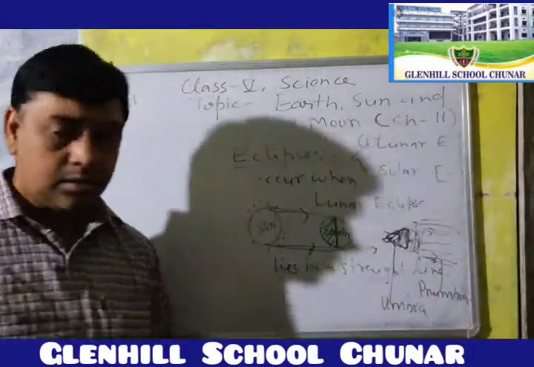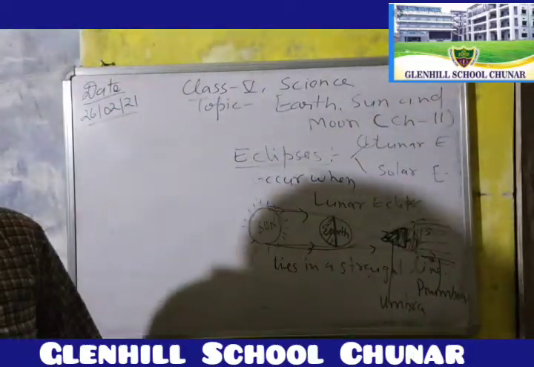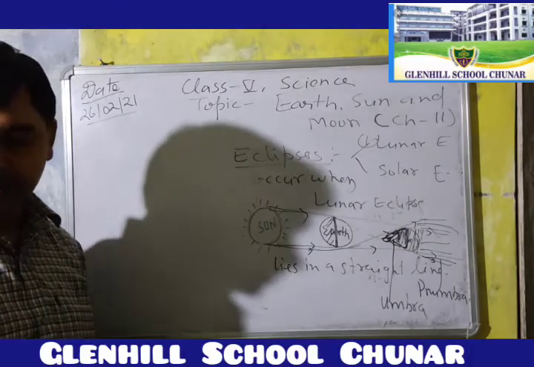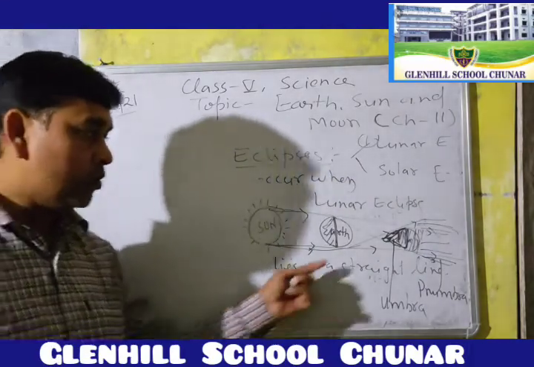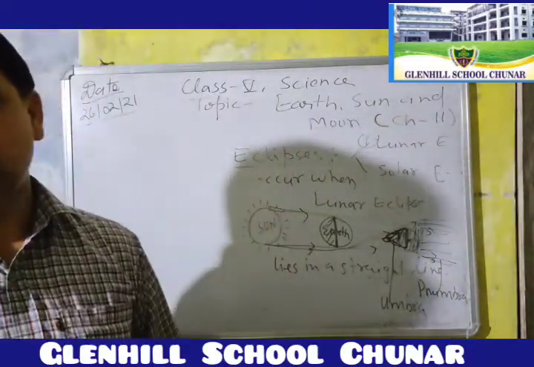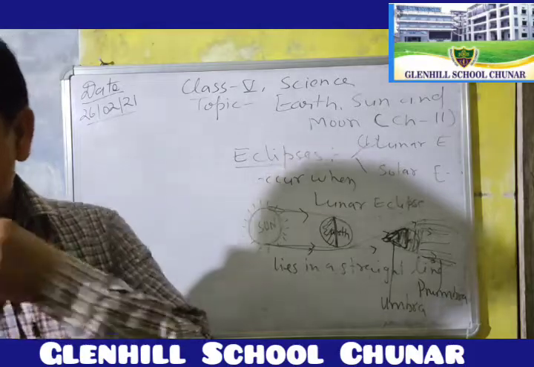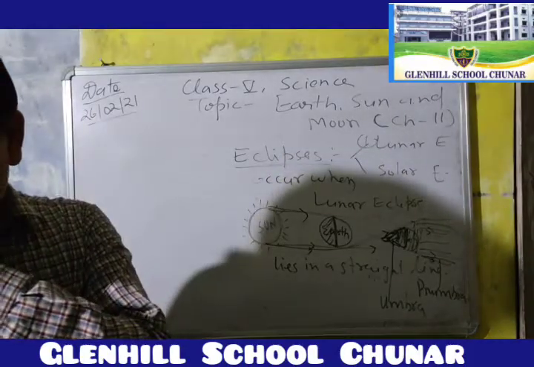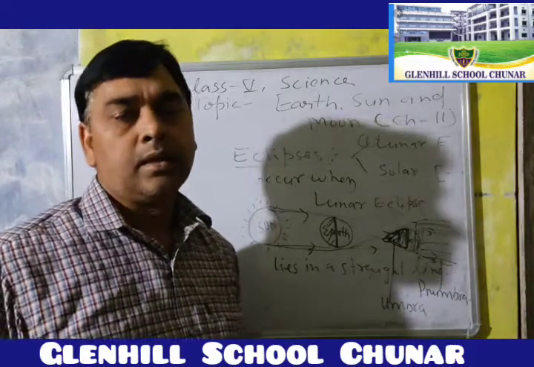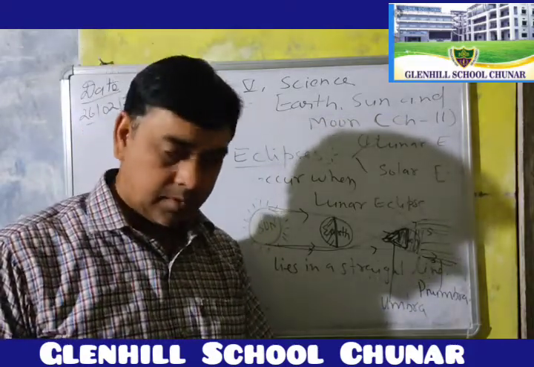Okay, it is called the total lunar eclipse. When the moon is completely in the dark, it's called total, and when the moon is partially dark, hidden by the shadow of the Earth, this is called the partial lunar eclipse.